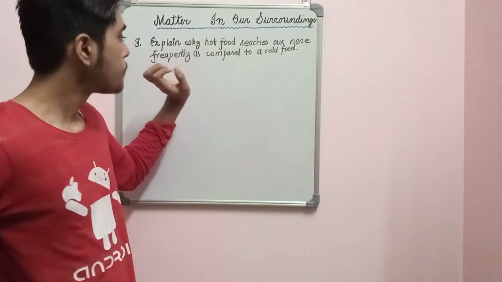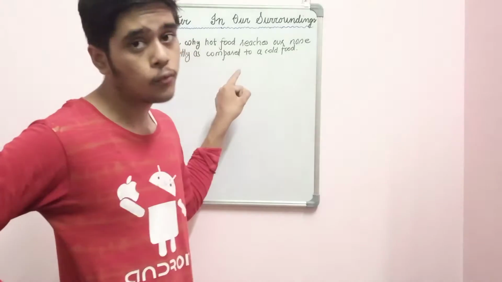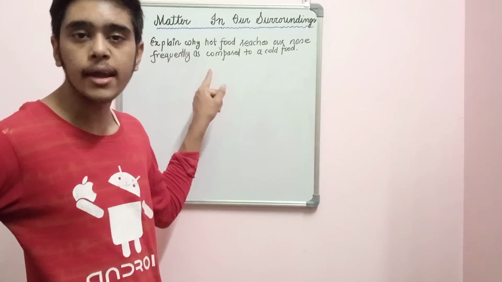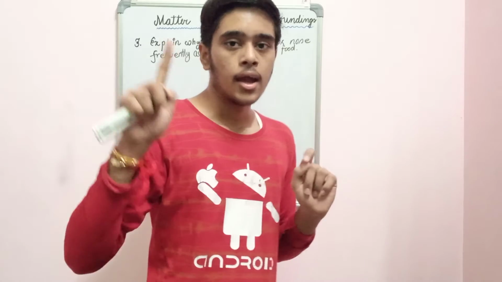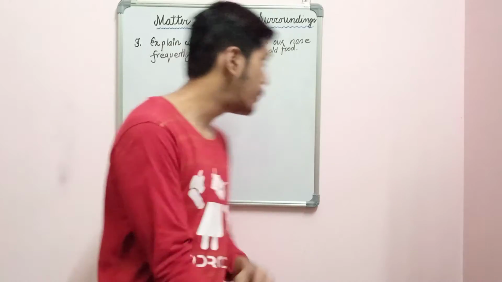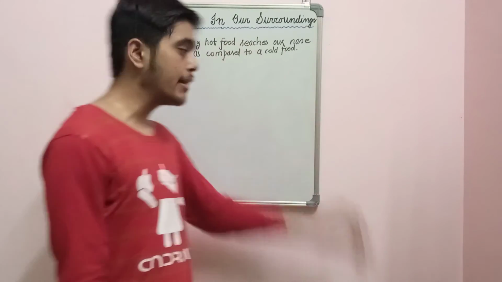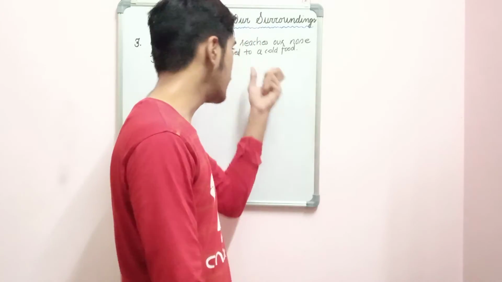So we can say that hot food possesses a very high kinetic energy. Due to the high kinetic energy, its particles spread inside our home, and thus we get a smell of it very quickly. But cold food has a very low kinetic energy. That is why the intermolecular forces of attraction are more, kinetic energy is very less, so we can't smell the cold food.